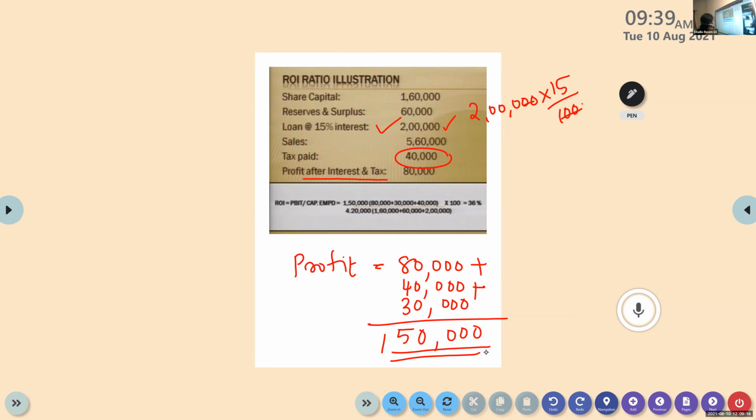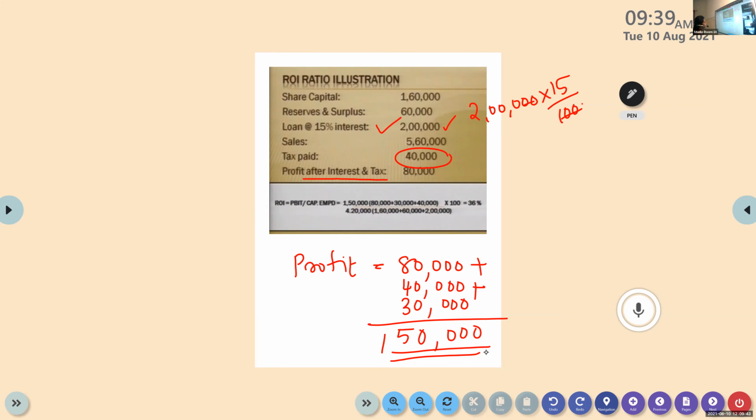And coming to capital employed. From the question, you understand that it is the liability side items given to you: share capital, reserves and surplus, loan, nothing related to current assets and current liabilities. So we may calculate the capital employed based on the liability side approach.